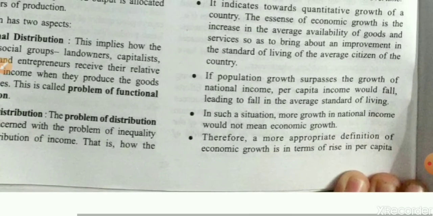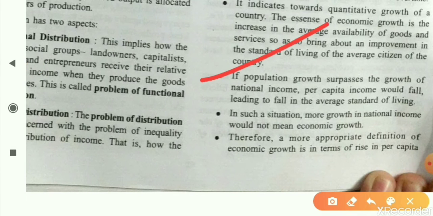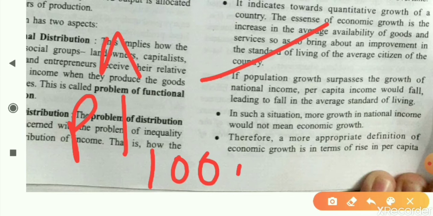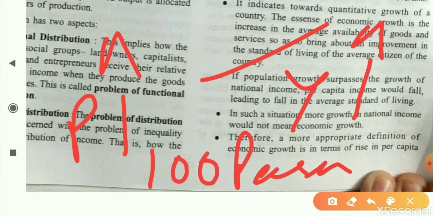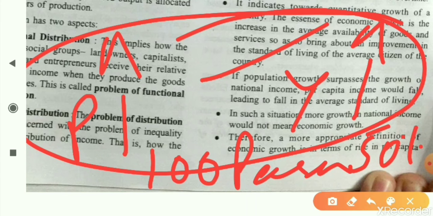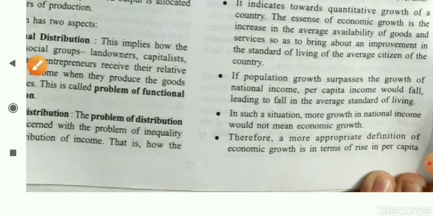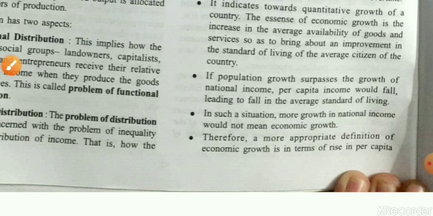Okay student, now if population growth surpasses the growth of national income, per capita income would fall, leading to a fall in the average standard of living. Suppose your population grows by 100% and your income grows by only 50%. Then we cannot fulfill the needs of the present generation. Since population is more and income is less, your income growth or economic growth should be more as compared to your population growth.